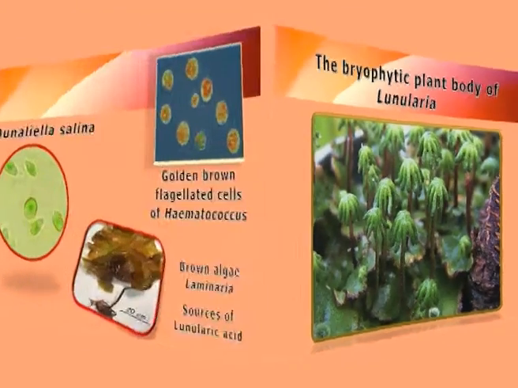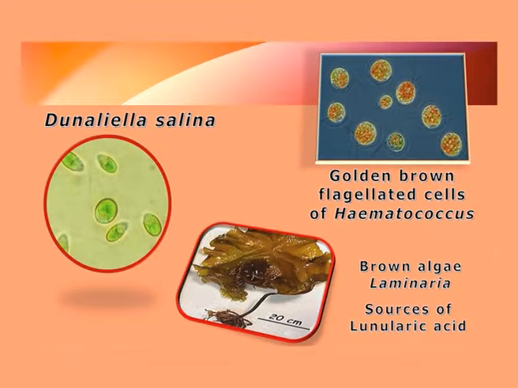But at the same time, this linoleic acid is present in different other unicellular or macrophytic algae like the Dunaliella salina, which is a unicellular green algae. It is also present in the golden brown cells of Haematococcus, which is a brown algae. It is also present in the brown algae Laminaria. And this Laminaria, as you know, is a common macrophytic marine algae.